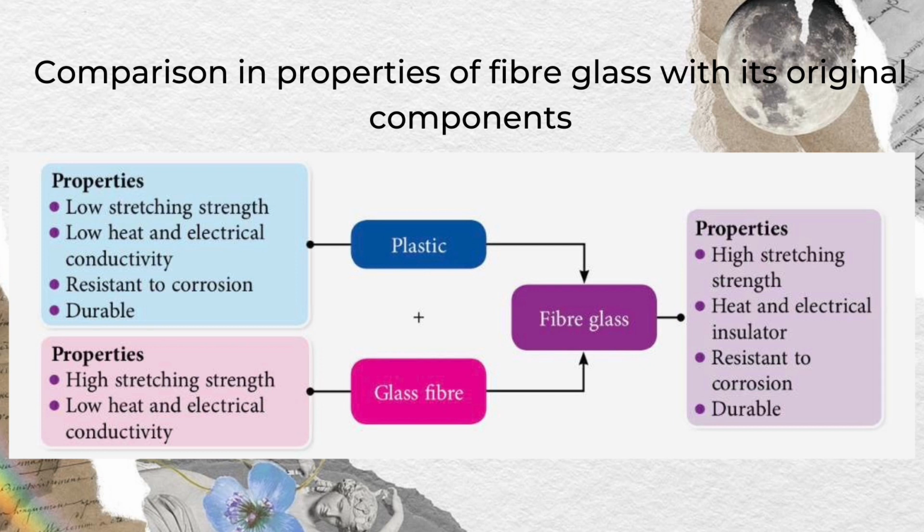Fiberglass. The properties in plastic is low stretching strength, low heat and electrical conductivity, resistant to corrosion, and durable. For glass fiber, the properties is high stretching strength and low heat and electrical conductivity. So the fiberglass has high stretching strength, heat and electrical insulator, and resistant to corrosion and durable.